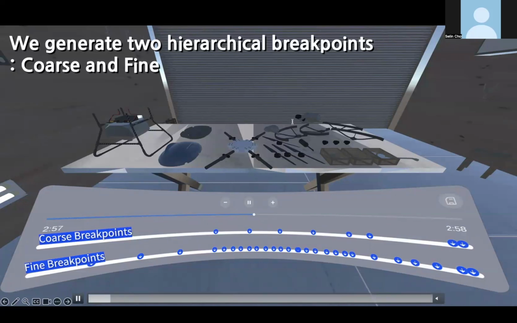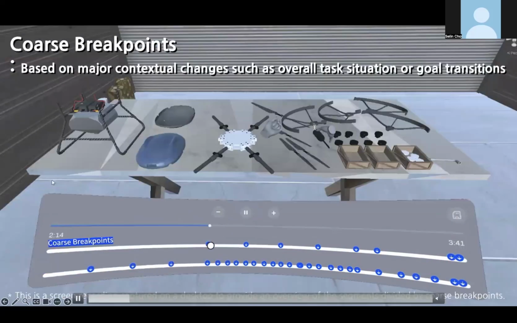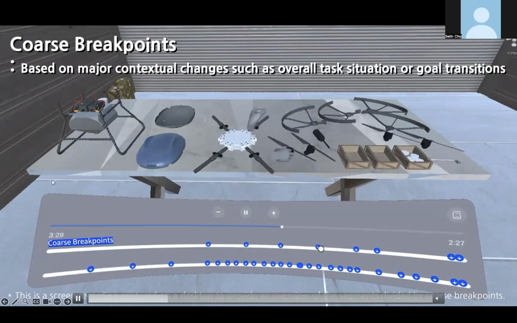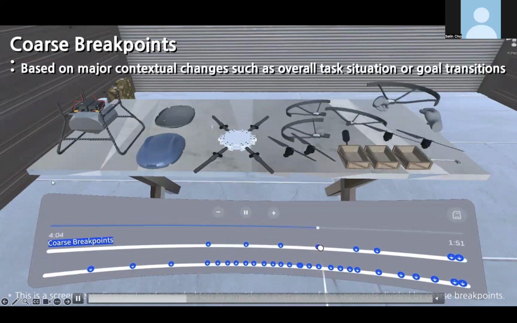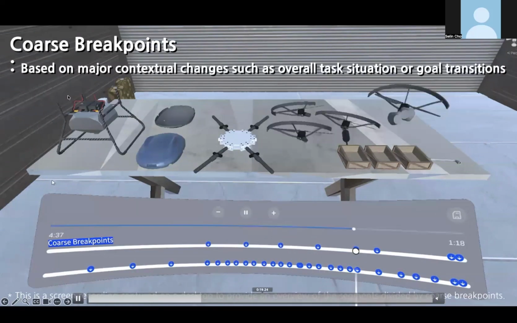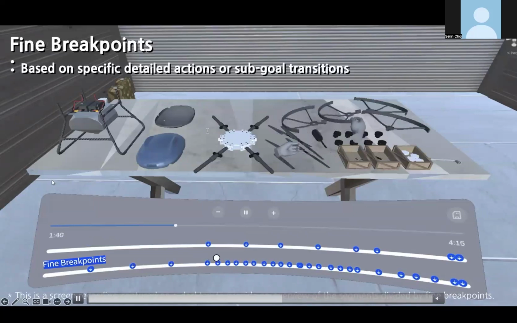As you can see in the video, coarse breakpoints correspond to major contextual changes, such as shifts in the overall task situation or goals. In contrast, fine breakpoints capture specific details, actions, or sub-goal transitions.